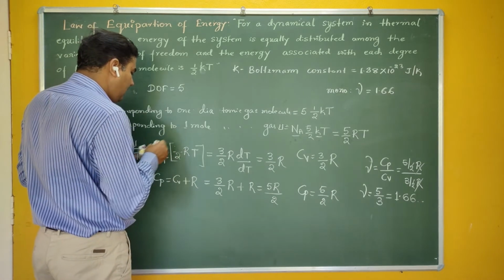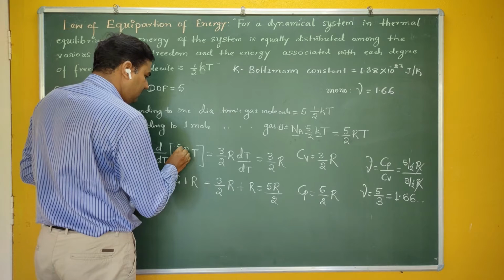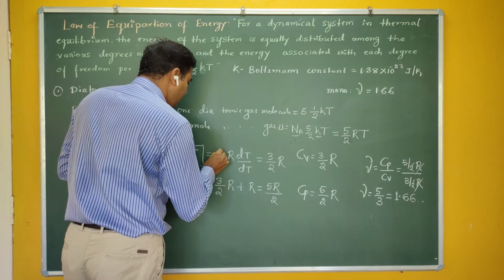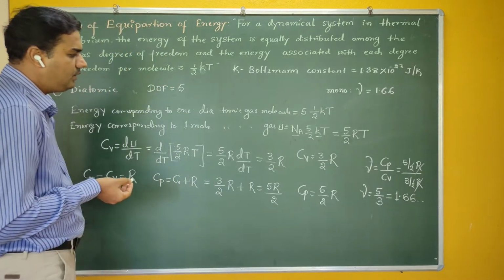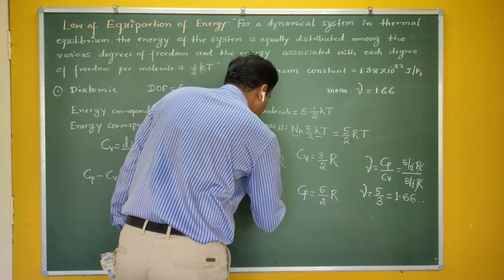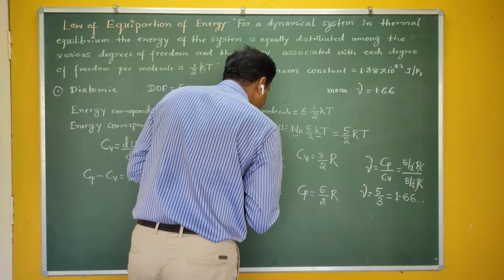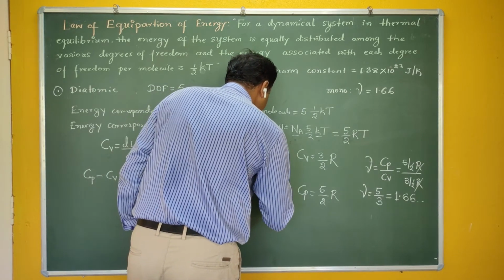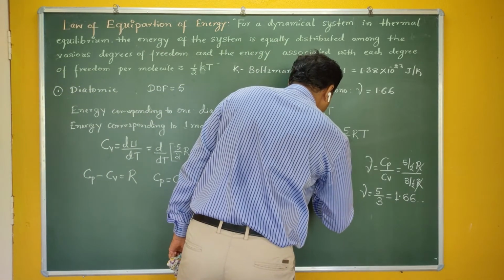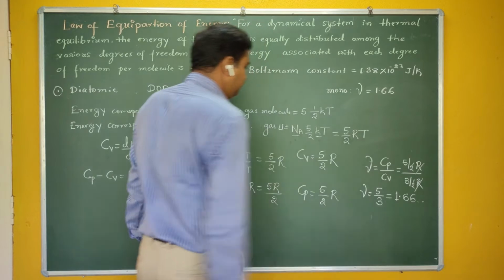Therefore, it is 5 by 2 RT. You have to take the 5 by 2 R outside. The derivative of T with respect to T is 1. Therefore, it becomes 5 by 2 R. So this Cv becomes 5 by 2 R.